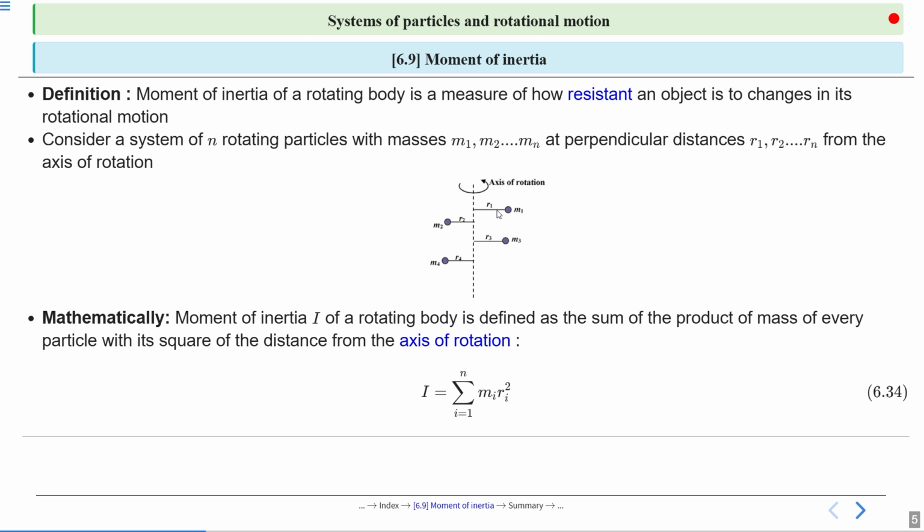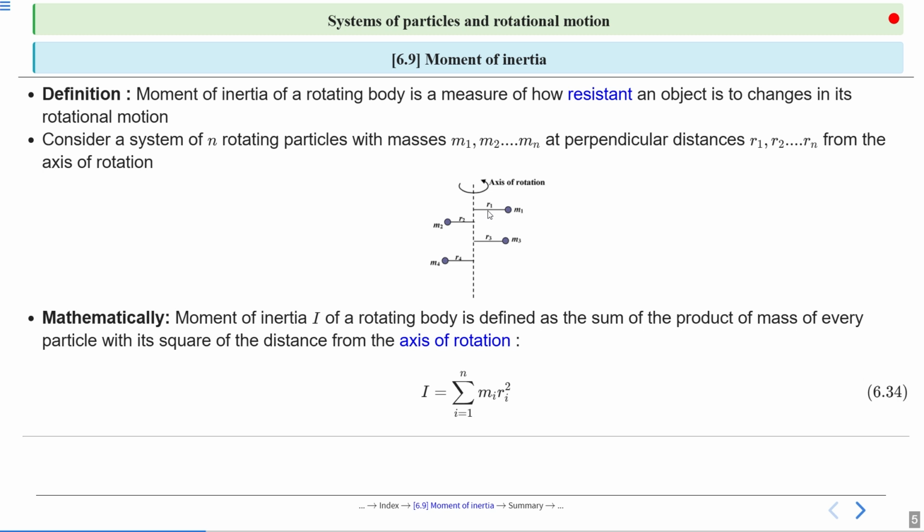But in our system having n particles, we can define the moment of inertia as the sum of the product of mass of every particle. So m1 r1 square for the first particle plus m2 r2 square for the second particle, plus m3 r3 square for the third particle.